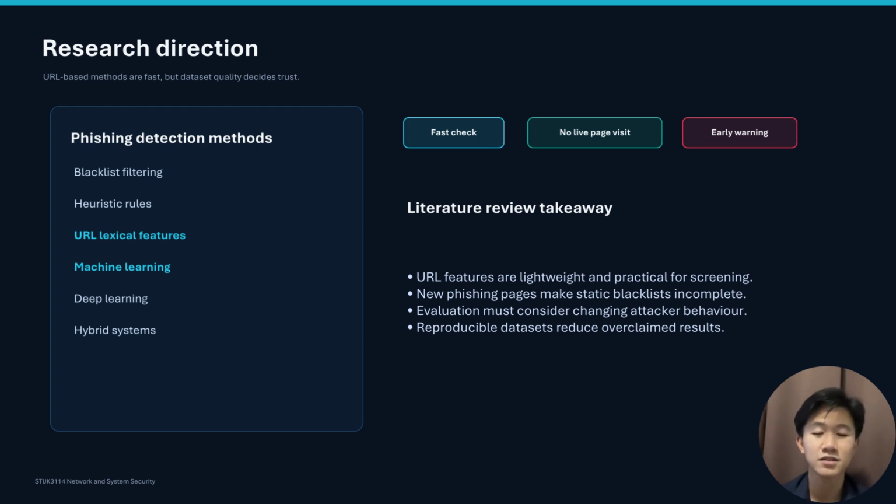However, the literature also shows that model performance depends heavily on dataset quality. Duplicate data, outdated URLs, incorrect labels, or unrealistic samples can produce misleading results. Therefore, reproducibility, recent data, and testing against changing attacker behavior are important parts of phishing research.